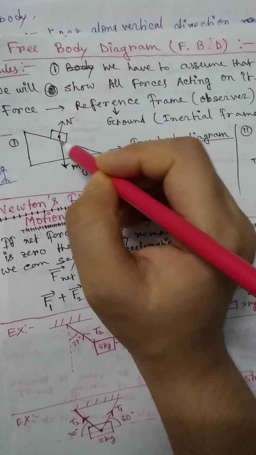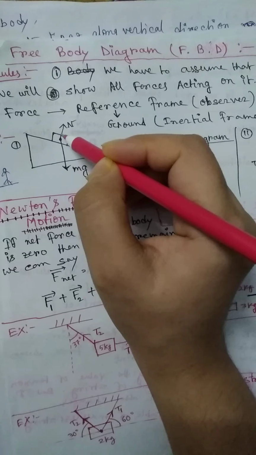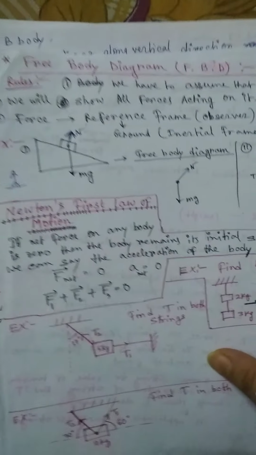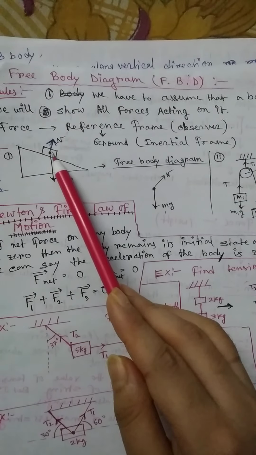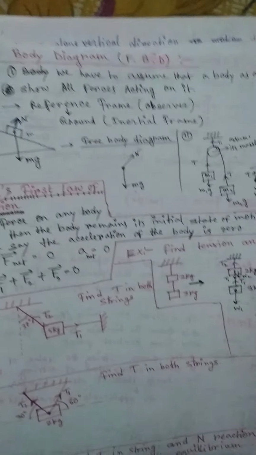Just look at here, this is the contact surface, right? So the normal reaction is always perpendicular to the contact surface. So this is the free body diagram of this body. Here I am assuming that the mass of this body is m.